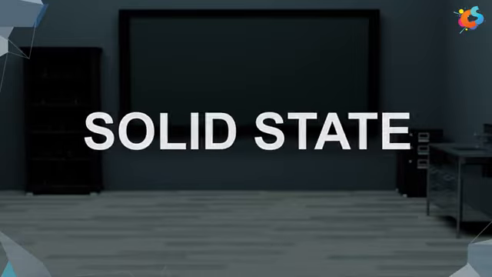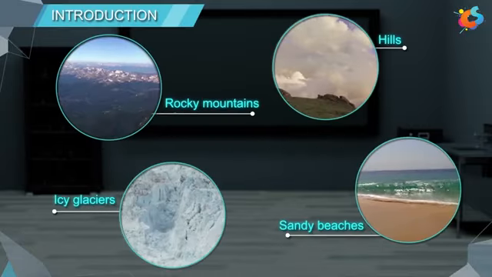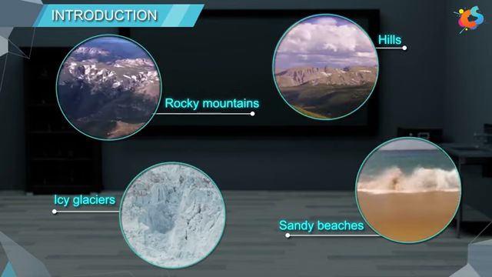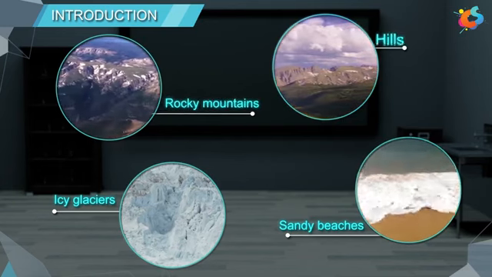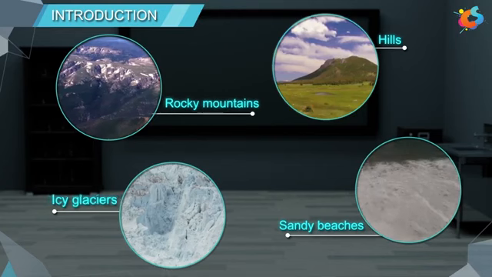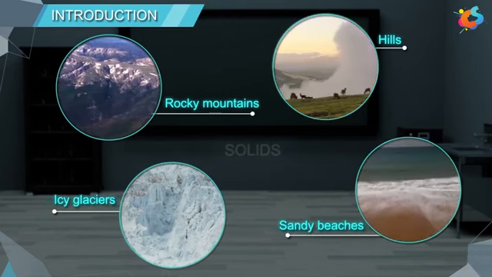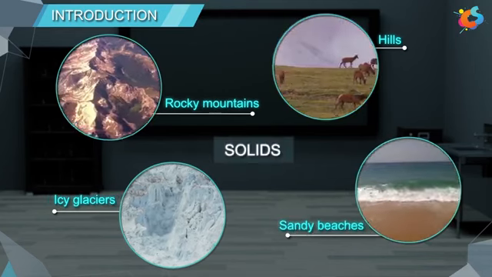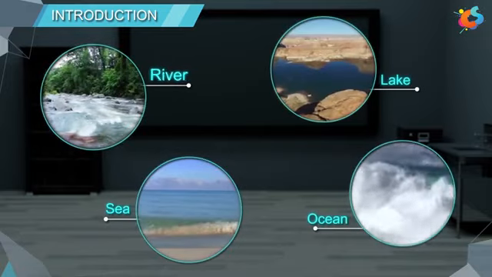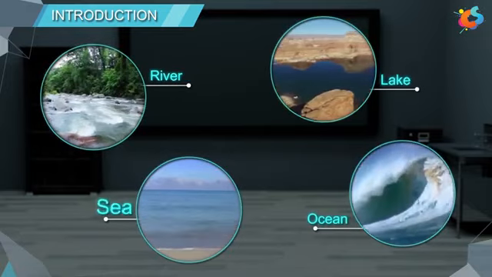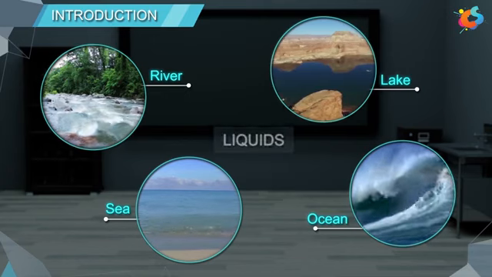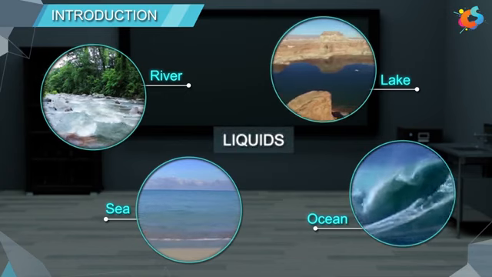Solid state. Introduction. In nature, we come across rocky mountains, hills, icy glaciers, and sandy beaches, which all are solids. Rivers, lakes, seas, and oceans are all liquids.